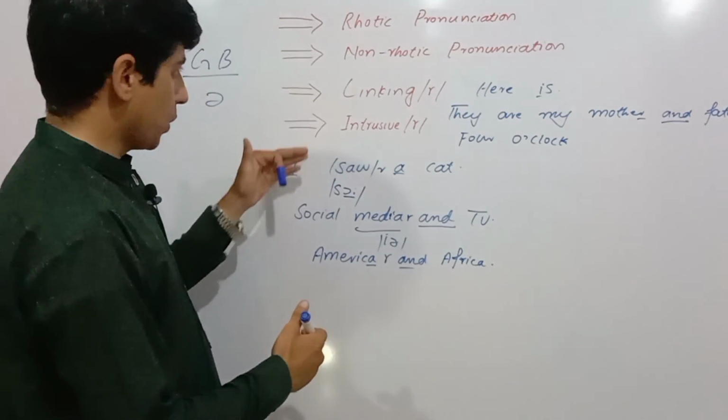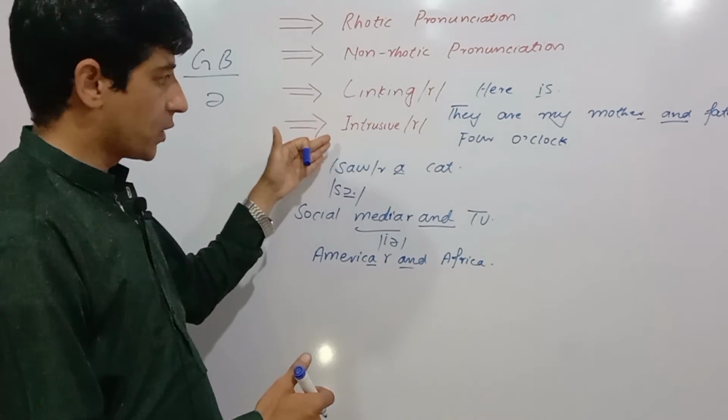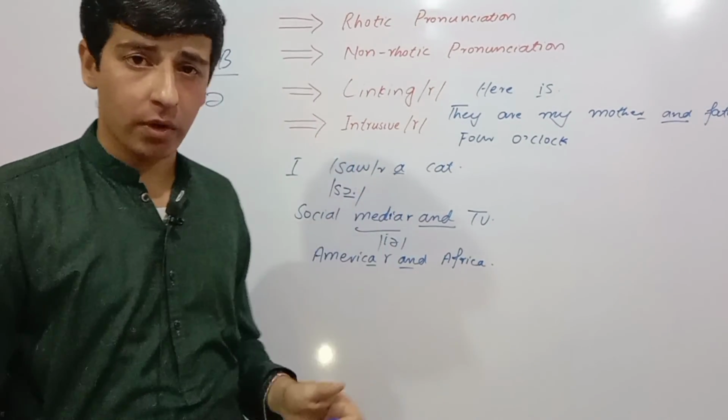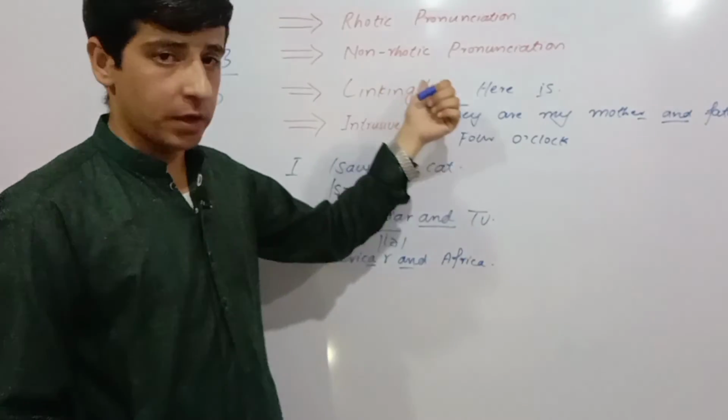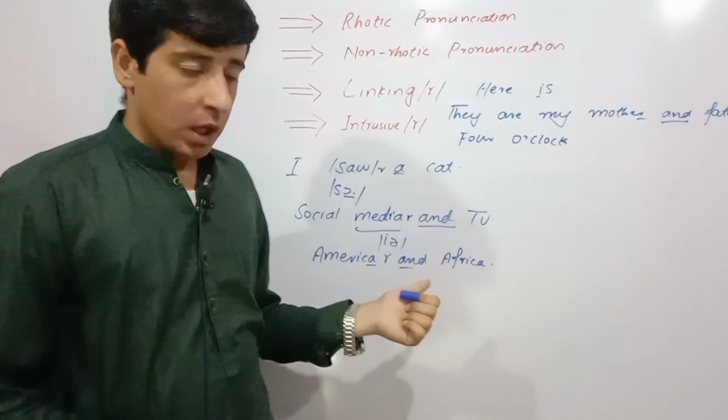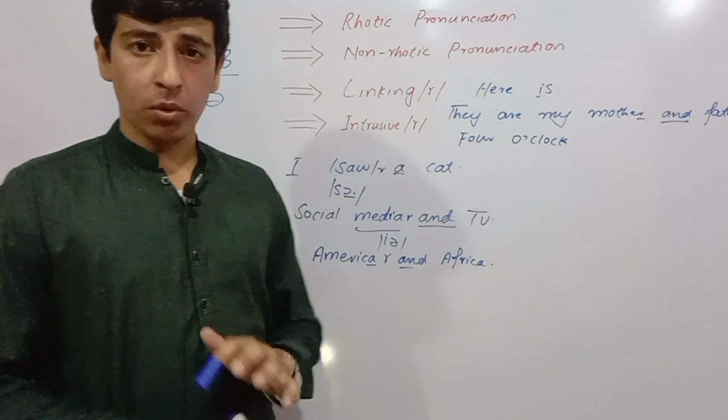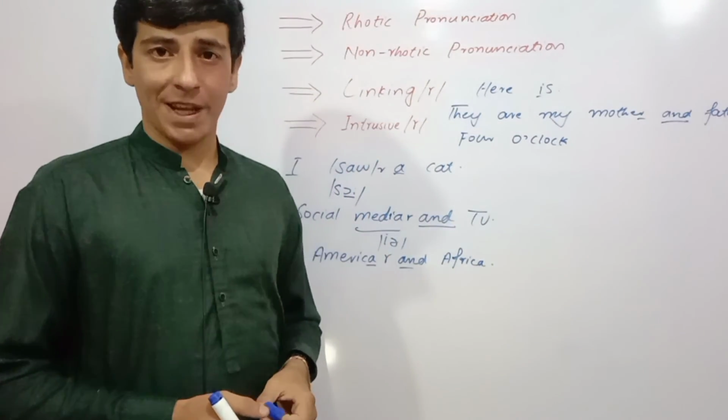The main difference between the linking R and the intrusive R is that in linking R we have an R, but sometimes the non-rhotic speakers do not pronounce the R sound. In an intrusive R, there's no R, but the speakers are adding in an R.